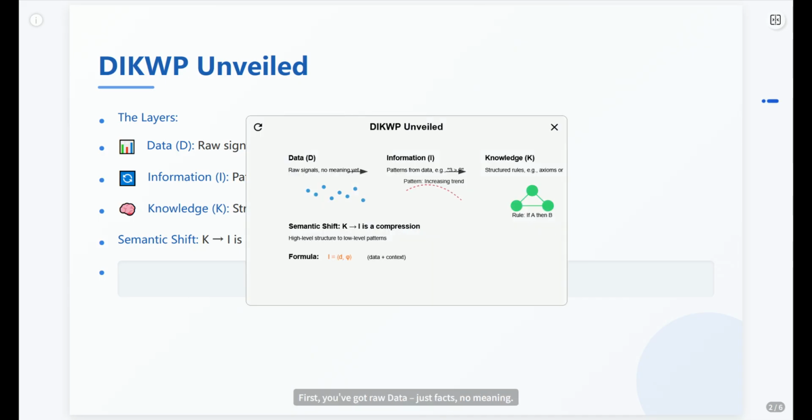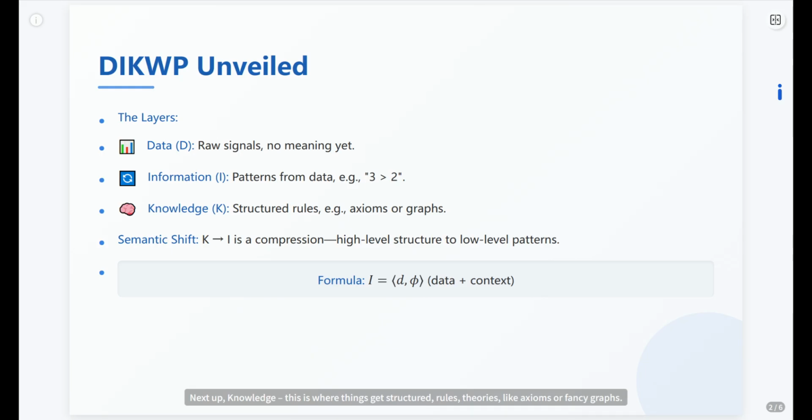First, you've got raw data, just facts, no meaning. Then, you find information, patterns emerge, like seeing that 3 is bigger than 2. Next up, knowledge. This is where things get structured: rules, theories, like axioms or fancy graphs.